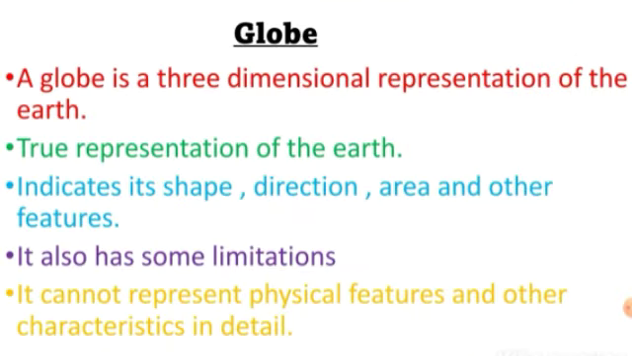Now let's go. Now what is a globe? A globe is a three-dimensional representation of the earth, right? It is a 3D representation of the earth that we can see in our hand. It is the only true representation of the earth. It indicates shape, direction, area and other features. It also has some limitations, like it cannot represent physical features and other characteristics in detail.